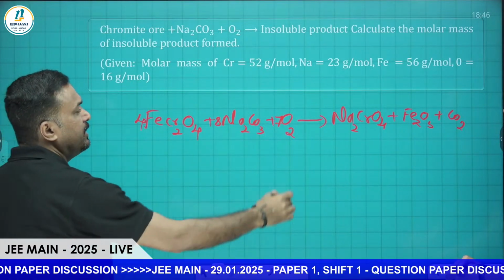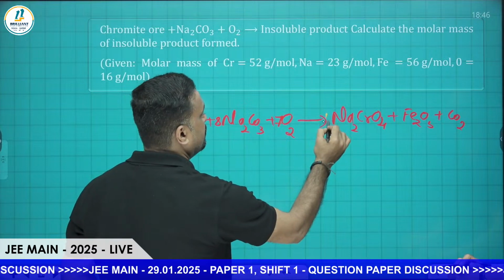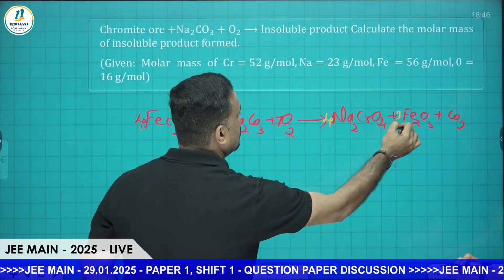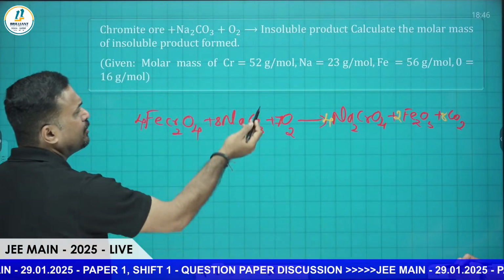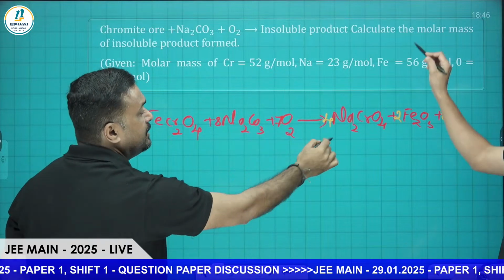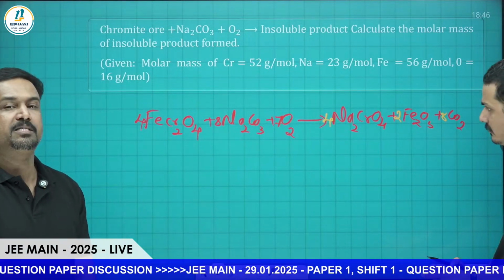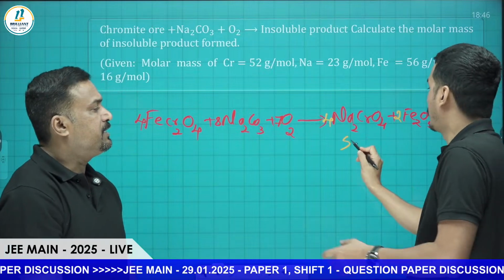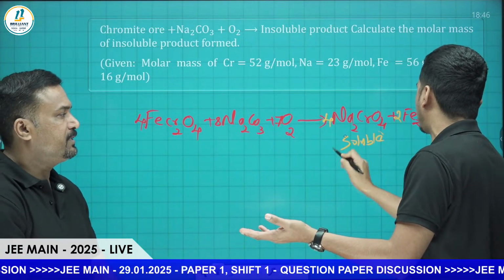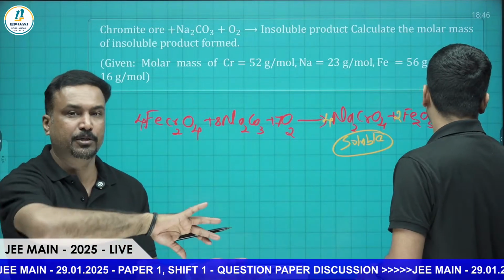Then you will be again here. It will be coming as 4 here, 2 here, and 8 here. So that is not required actually. They are asking the molar mass of the insoluble product. Don't get confused: Na2CrO4 is soluble. Because it is soluble, that is why they are separating that one. This separation is needed.